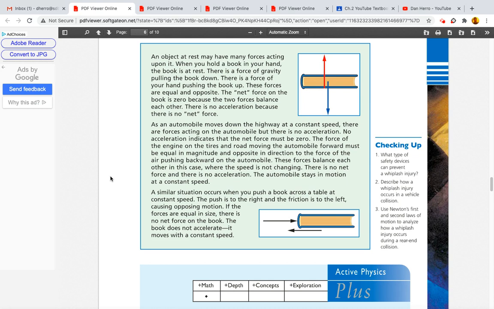A similar situation occurs when you push a book across a table at constant speed. The push is to the right and the friction is to the left, opposing motion. If the forces are equal in size, there is no net force on the book. The book does not accelerate; it moves with a constant speed.